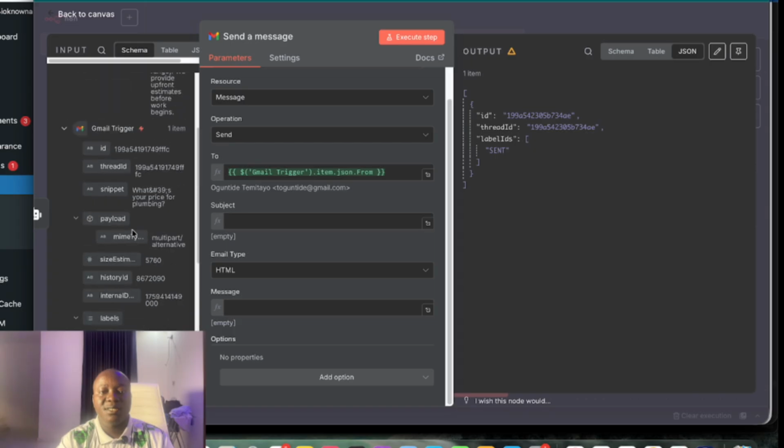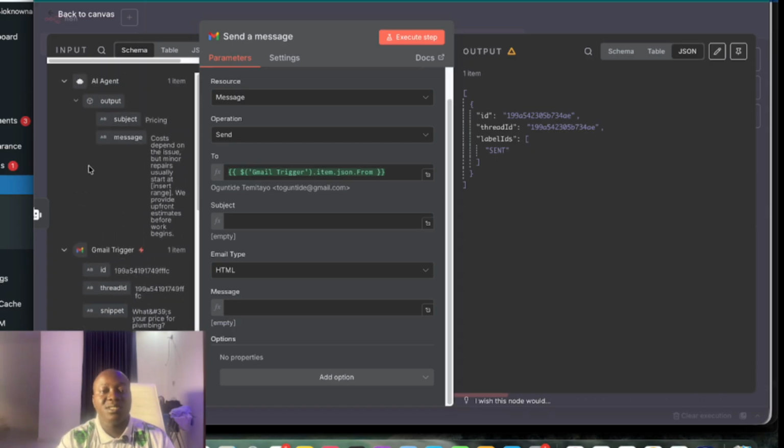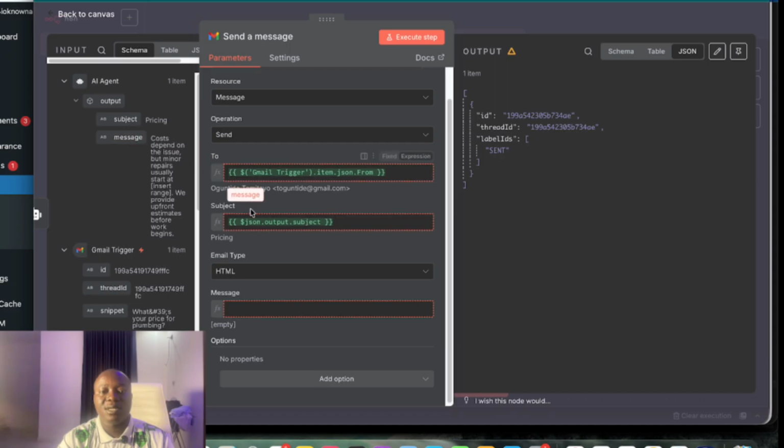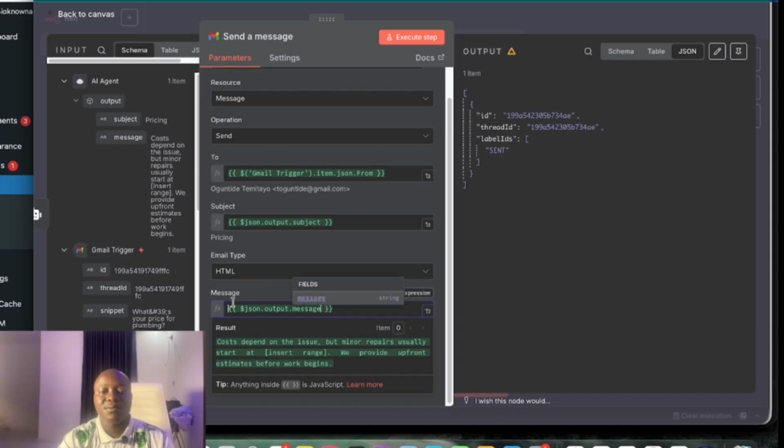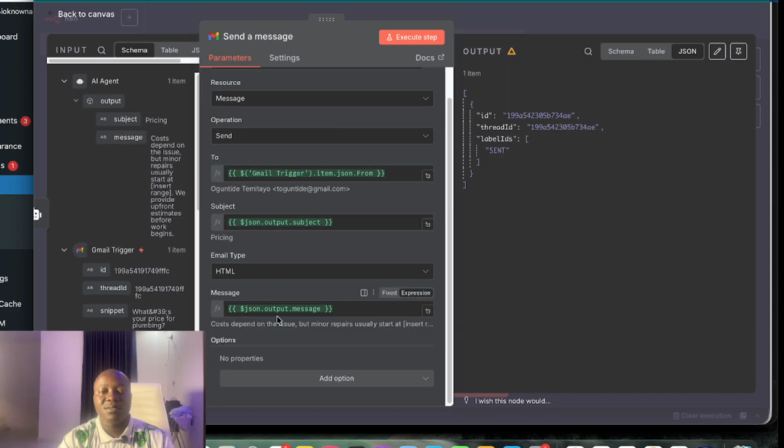For the subject, one of the advantages of using the structured output parser is to structure our output very well. This is the benefit you are going to get from it. Can you see the subject? We drag it here. That will be your email subject. Then message. We drag the message here. This is the message the person that sent you mail will receive, and this is the subject of the email, what the AI agent will use as subject.